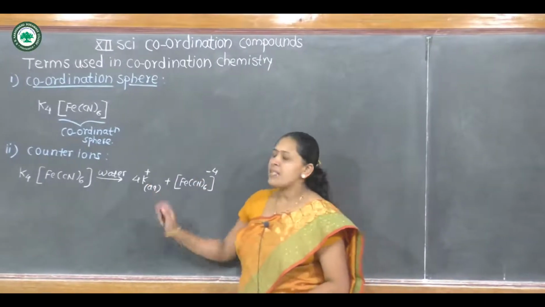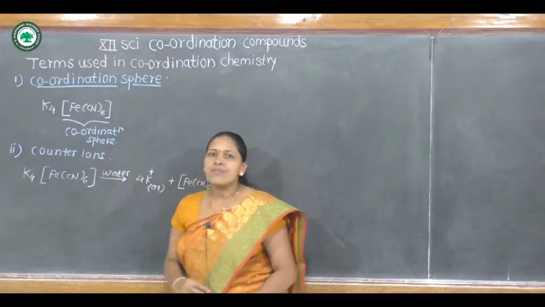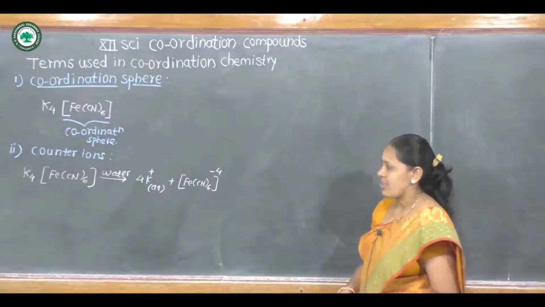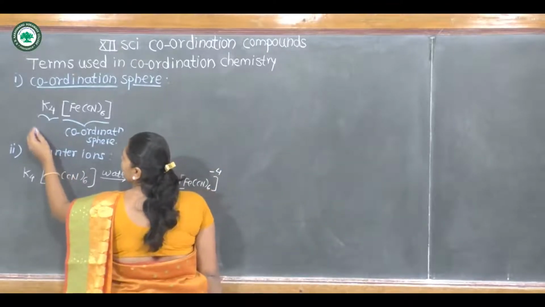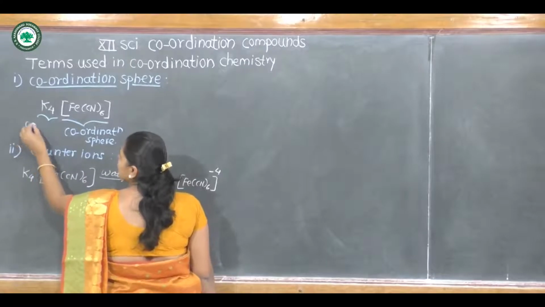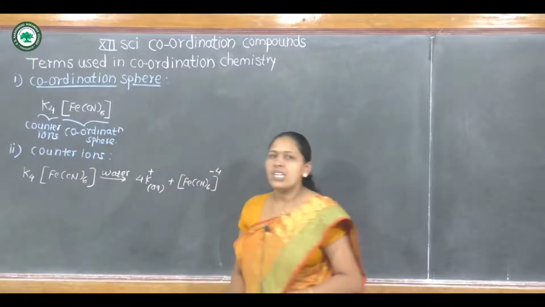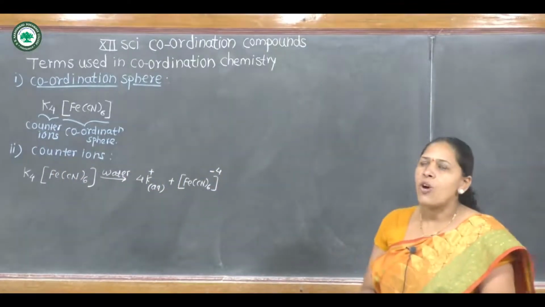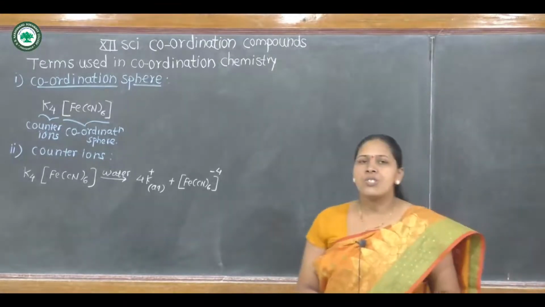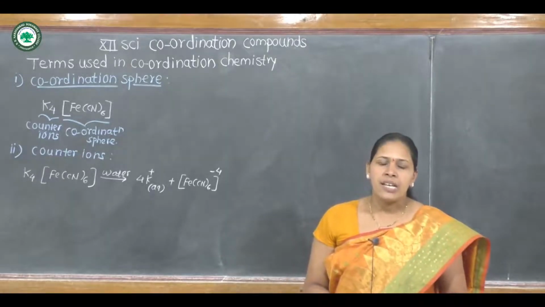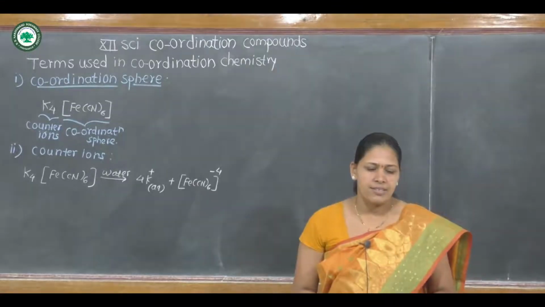These K plus ions, which are right outside the square bracket, are called counter ions. Therefore, these 4 potassium ions are called counter ions. In this way, every coordination compound is made up of counter ions and a coordination pair. The coordination pair is written in square brackets, and outside the square bracket are the ionizable groups called counter ions.